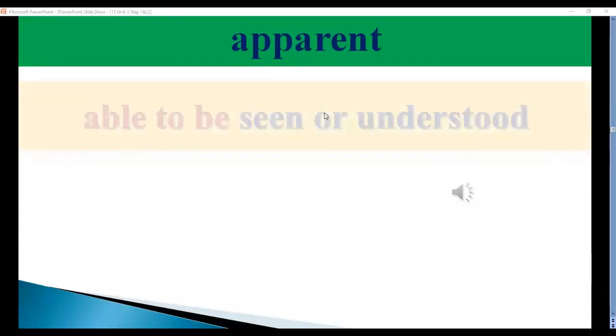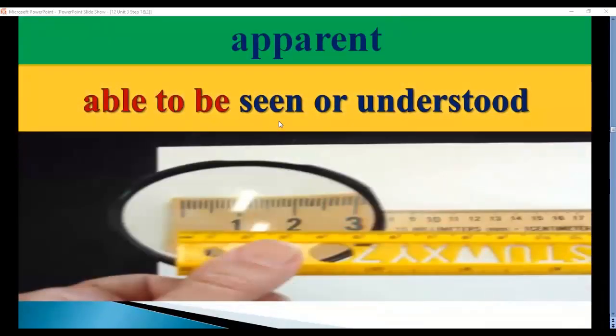Anthropologist. Also here we have apparent. When we describe something as being apparent, we can say it's very clear, or able to be seen, something clear, something that is able to be understood. So to discuss it again, apparent means able to be seen or understood. As you can see in the picture here, a ruler, what can you see here? These numbers are apparent, very clear, or able to be seen.